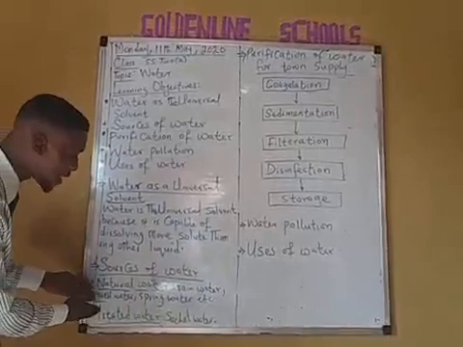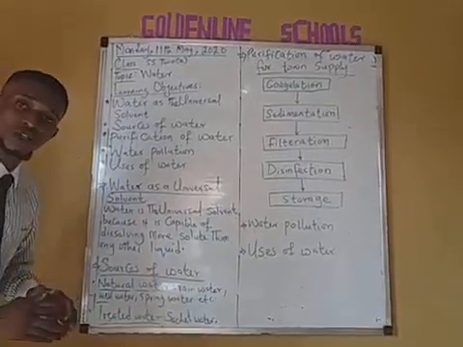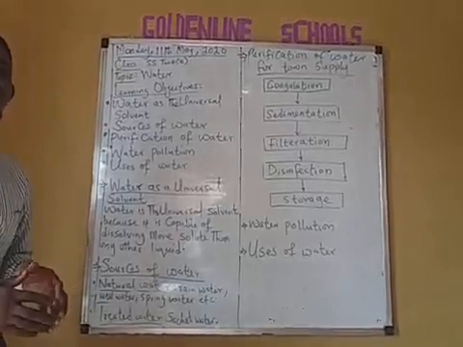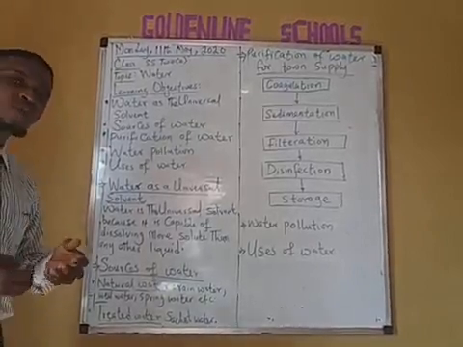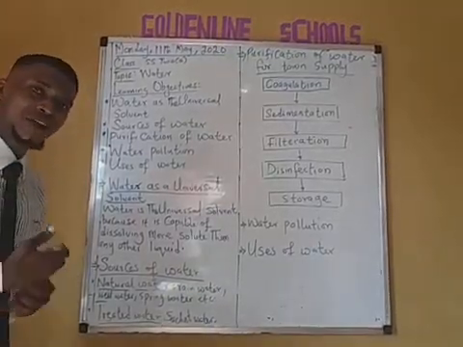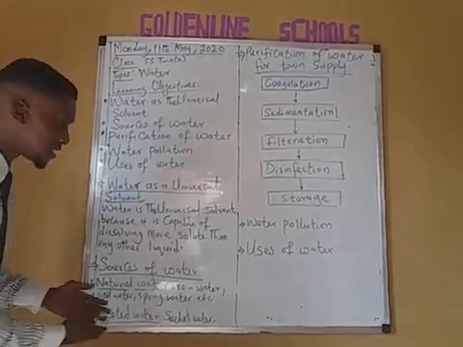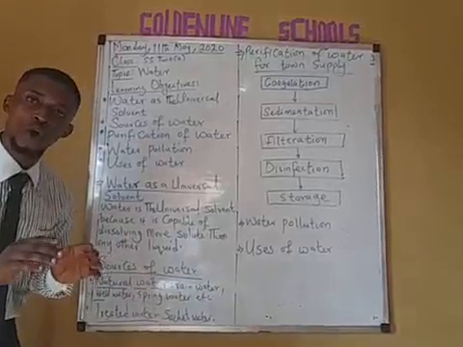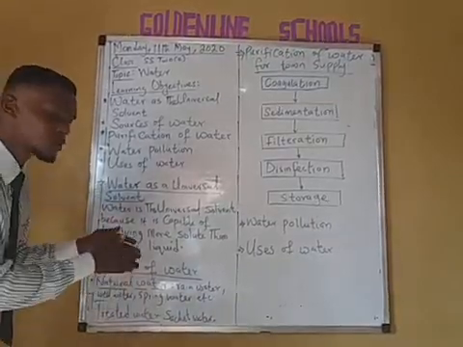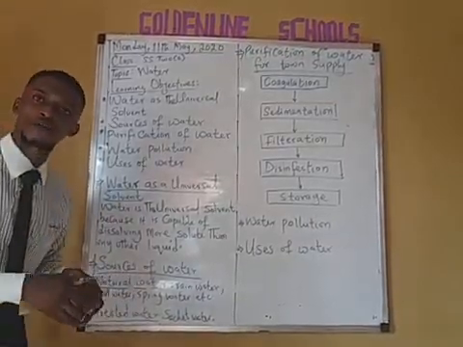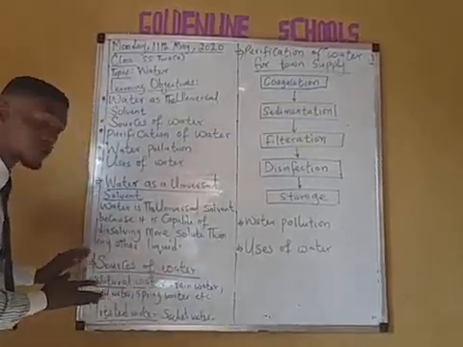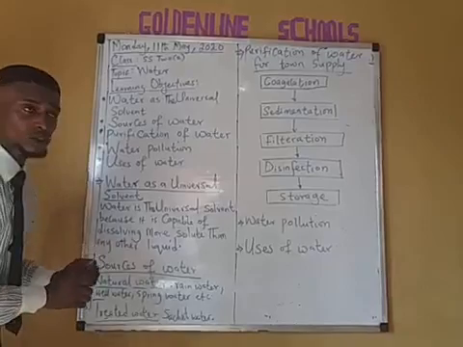Now, the second example under sources of water is treated water. Now, treated water are called treated because these are water that have been synthesized in the laboratory. Example is the sachet water, the one you commonly call pure water. We also have the bottled water, and we also have distilled water. Now, those are the two sources of water.